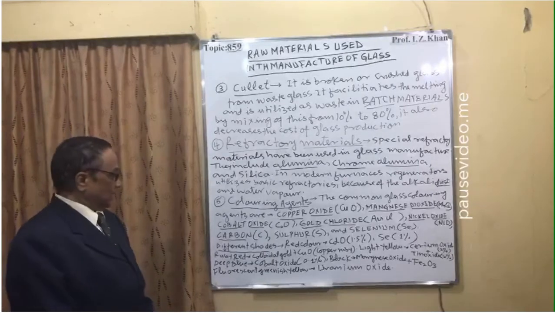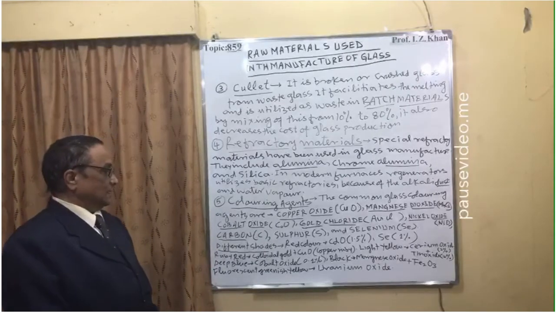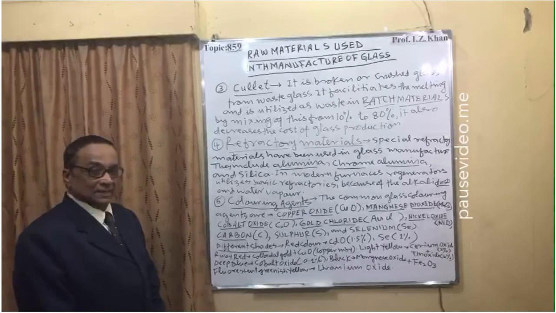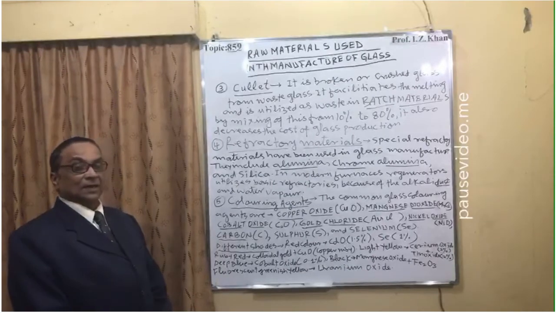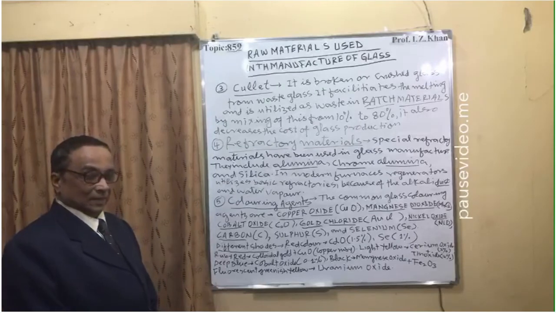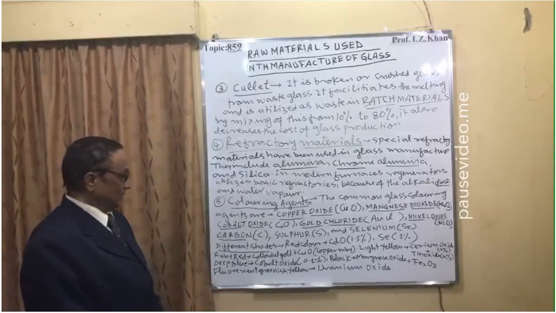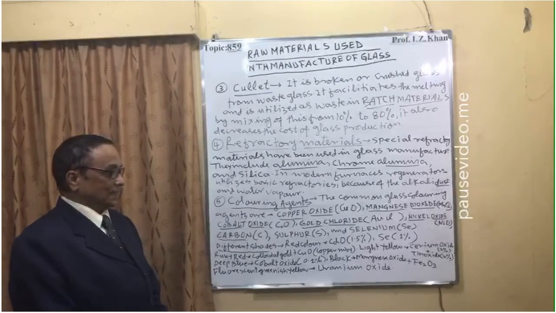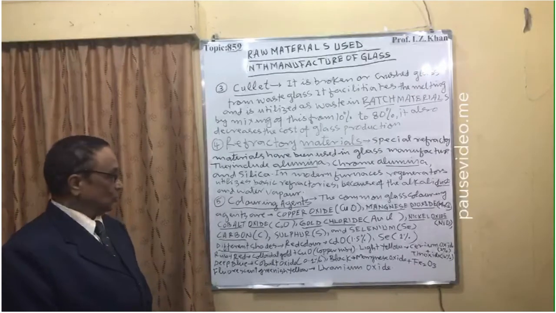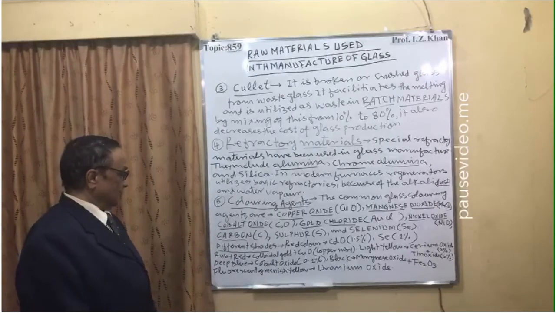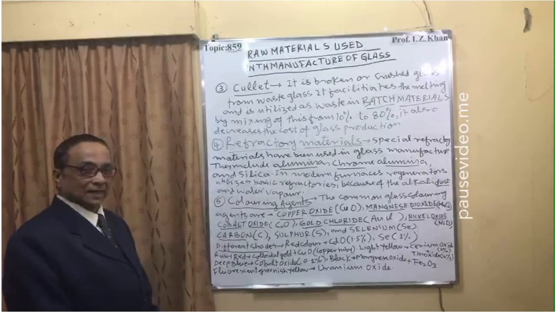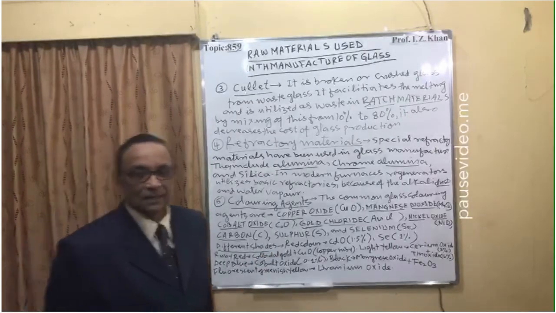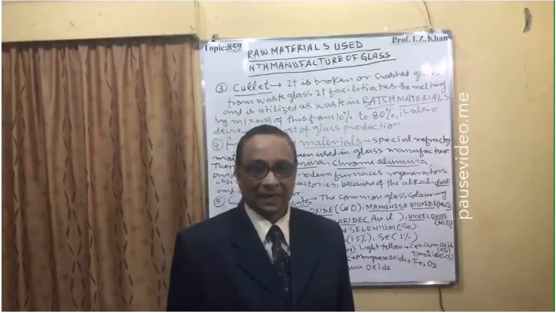Then deep blue color. For deep blue color, cobalt oxide is 0.1%, and industries have to be very careful with it because it is a very deep color, and if there is a slight difference in the percentage, the glass will be very deep blue. The black color is produced by manganese oxide plus Fe2O3, and the fluorescent greenish yellow color by the addition of uranium oxide. Where the percentage is not given, it depends upon the industries producing the glasses.